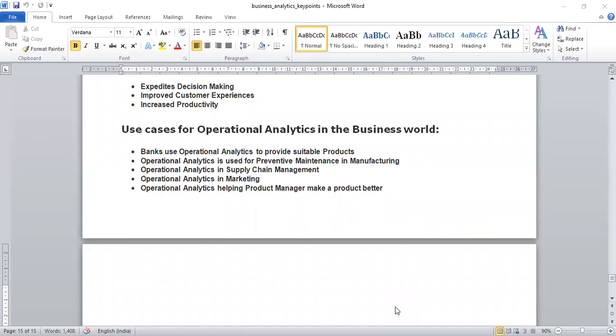So how can operational analytics help the product manager make a product better? A product manager looks at the product usage logs provided by operational analytics to determine which features of the product are liked by its users, which features slow them down, and which features are disliked by its users.